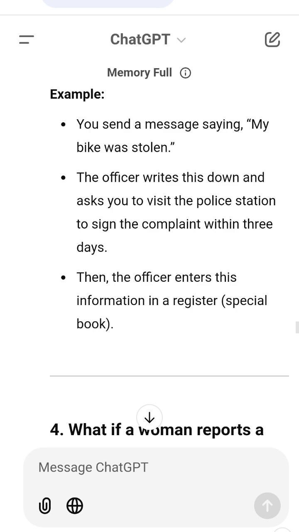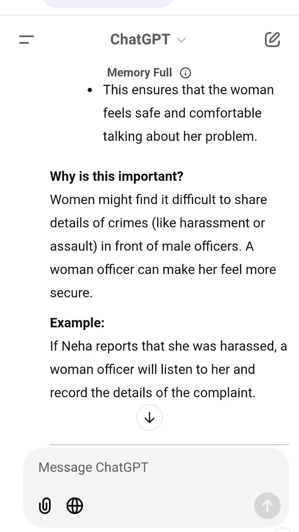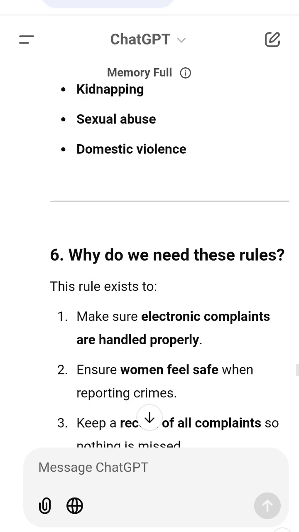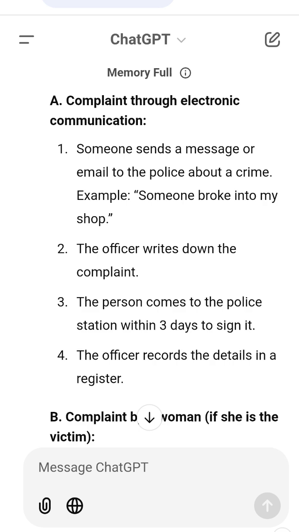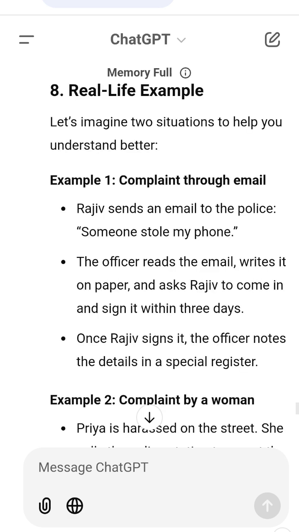8. Real life example. Let's imagine 2 situations to help you understand better. Example 1. Complaint through email. Rajiv sends an email to the police. Someone stole my phone. The officer reads the email, writes it on paper and asks Rajiv to come in and sign it within 3 days. Once Rajiv signs it, the officer notes the details in a special register. Example 2. Complaint by a woman. Priya is harassed on the street. She calls the police station to report the incident. A woman officer listens to Priya's complaint, writes it down and ensures Priya feels comfortable. The details are recorded properly to start an investigation.